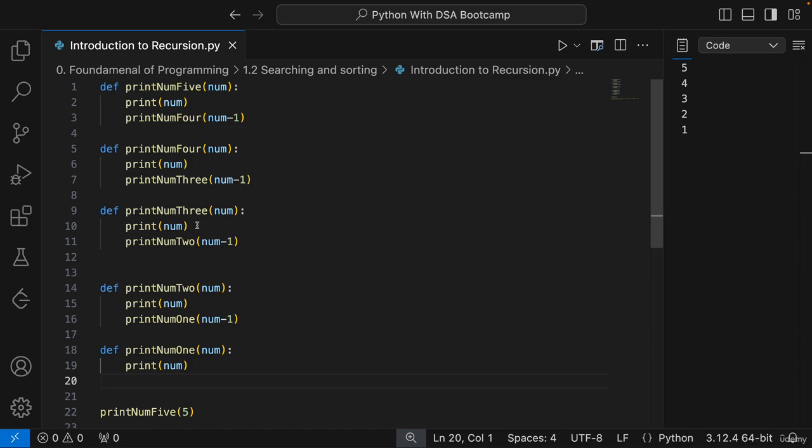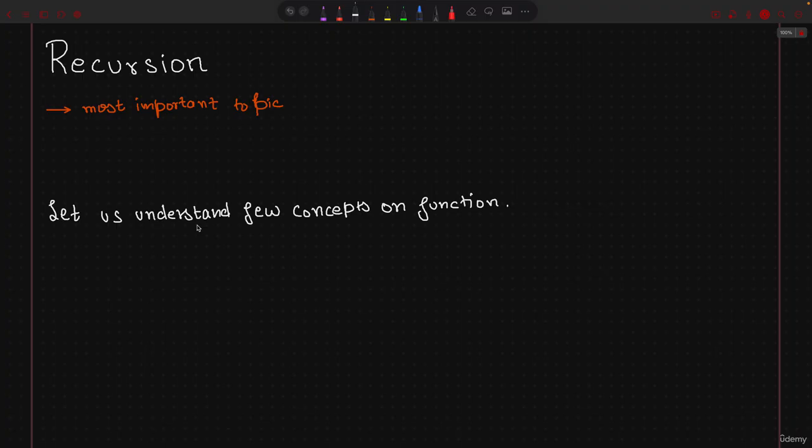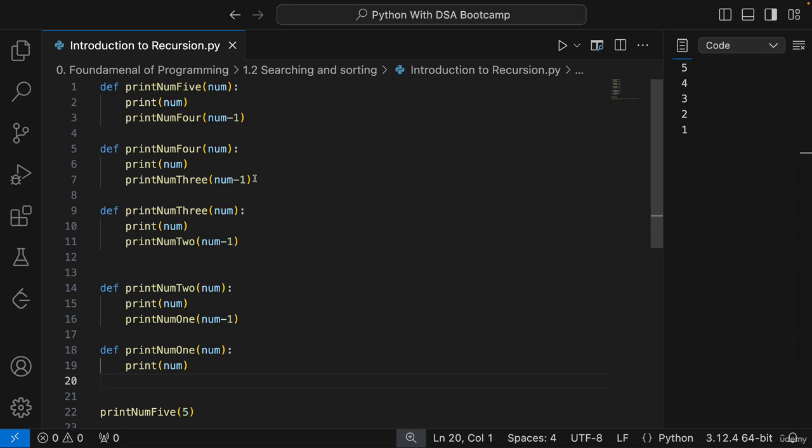So I will explain what exactly happened, everyone. Two things actually we have changed. There was a condition that I cannot call this function multiple times and just use a single print statement. So for that, I defined multiple functions, as you can see. In each of these functions, I called another function from inside. This is something which we have been doing. We can call a function from inside of another function, right? That is something which we do all the time. Even print is also a function, and you are using it inside another function.